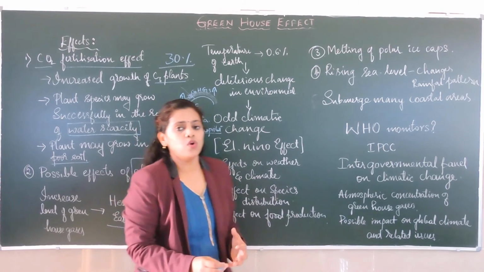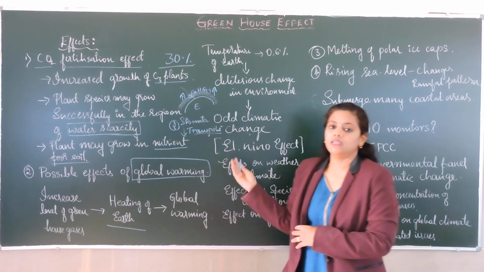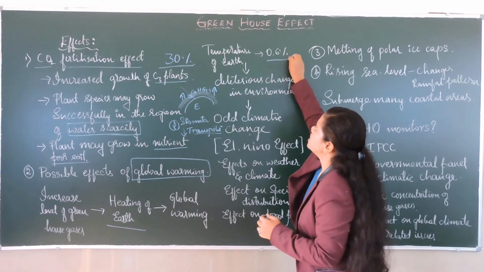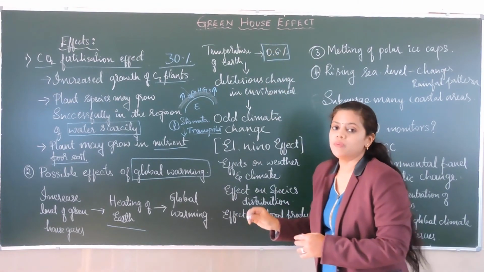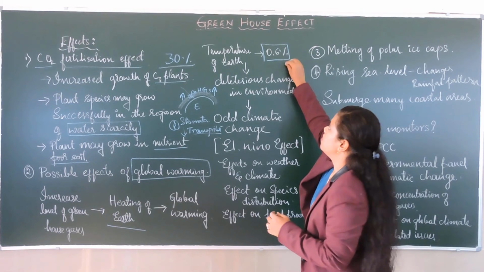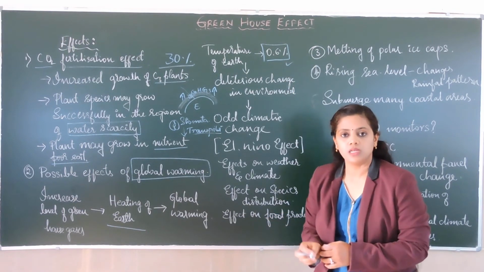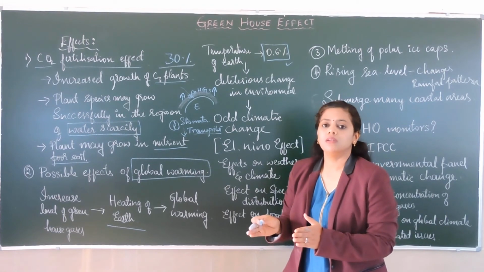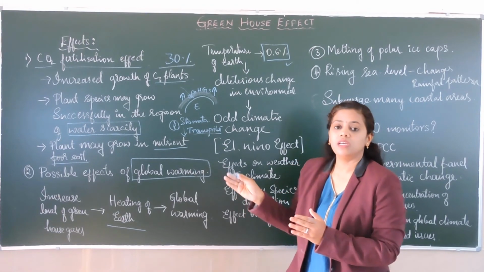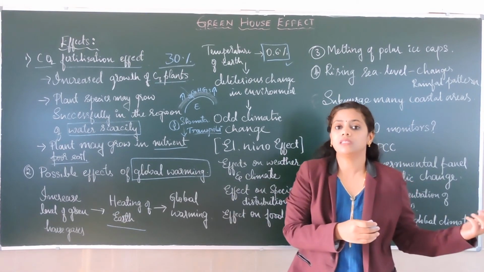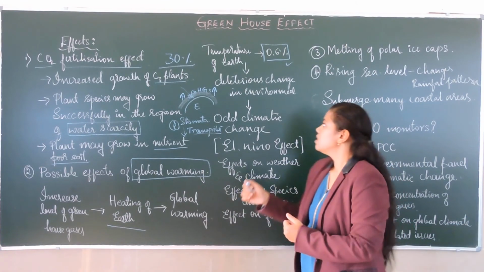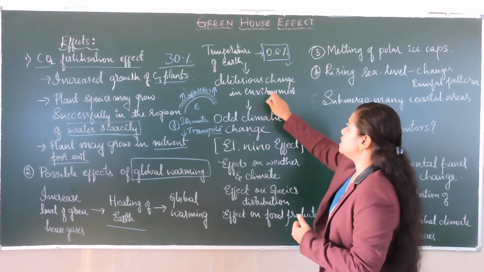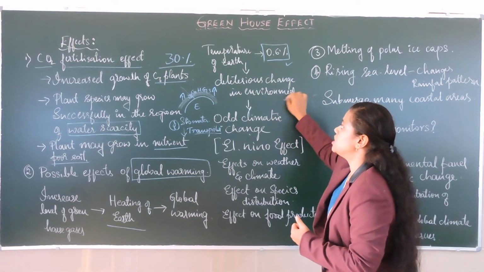In the last few hundred years, the temperature of the earth has increased. The average temperature of the earth has increased by 0.6 degrees, especially in the last 3 decades. This increase in temperature will give us deleterious changes in the environment.